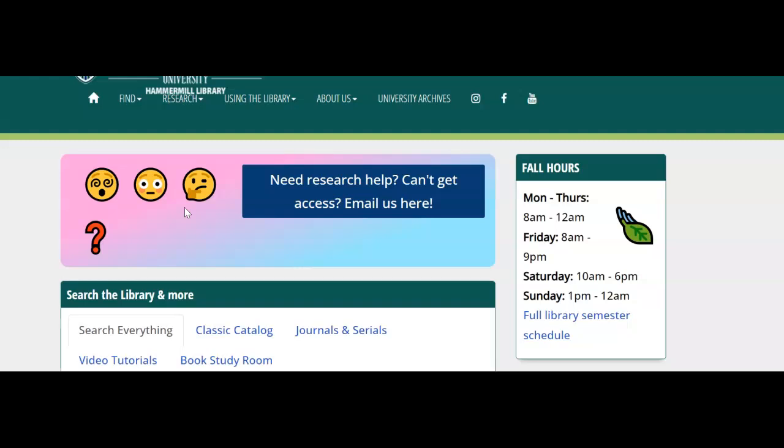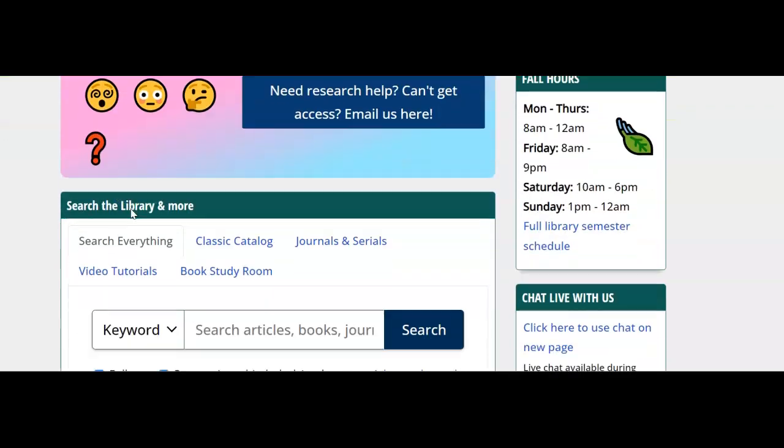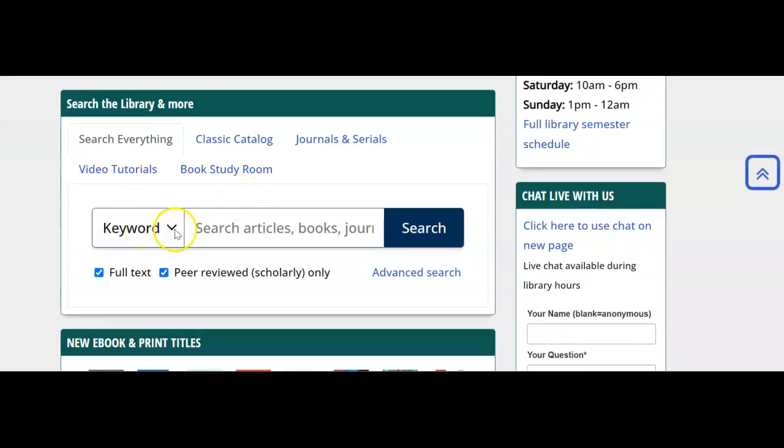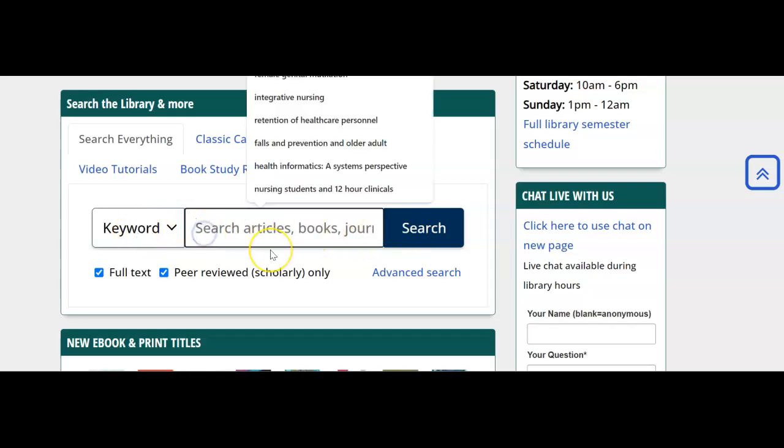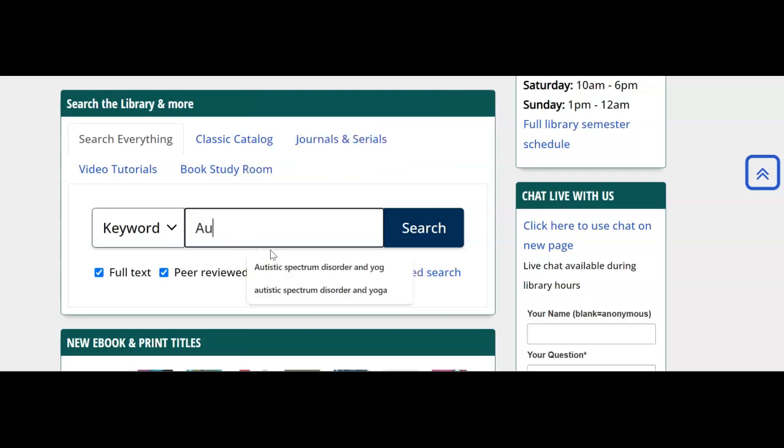So when you click on the link that you found in this learning unit number 5, another way to get to Mercyhurst Library's website is just to use your search engine and put in Mercyhurst University Library. It'll take you right there. So we have an easy way to go about it with a keyword. For group 4, they're going to be working with AIM students at Mercyhurst University. So those are students with autism spectrum disorder.